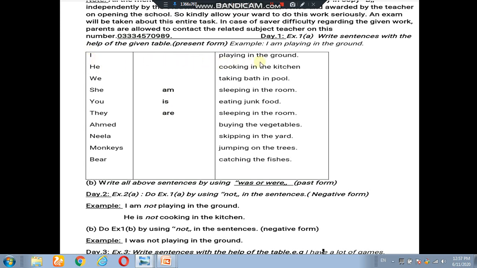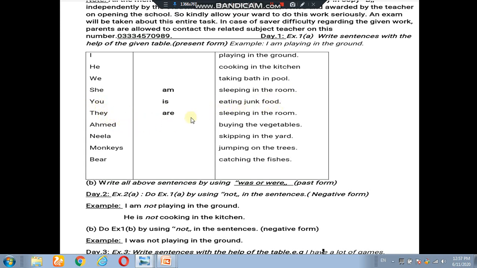I was playing in the ground. He was cooking in the kitchen. We were taking bath in the pool. She was sleeping in the room. You were eating junk food.